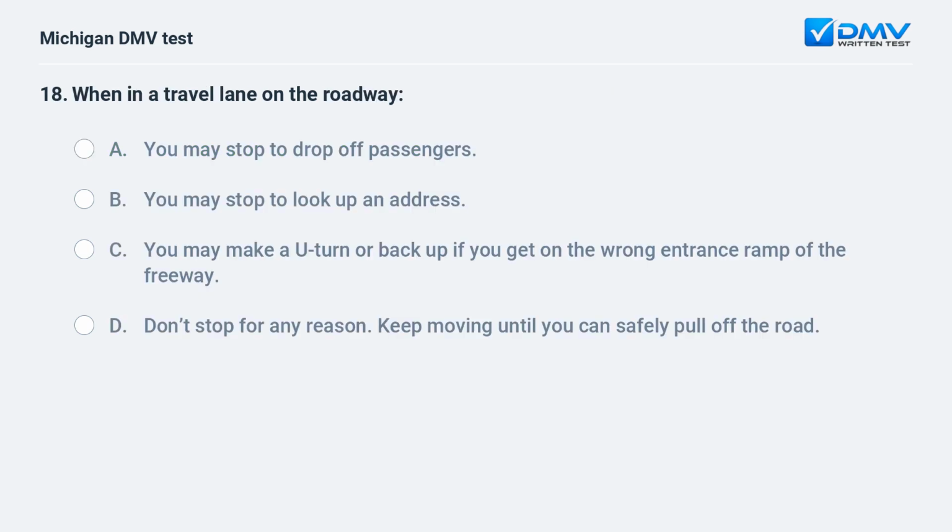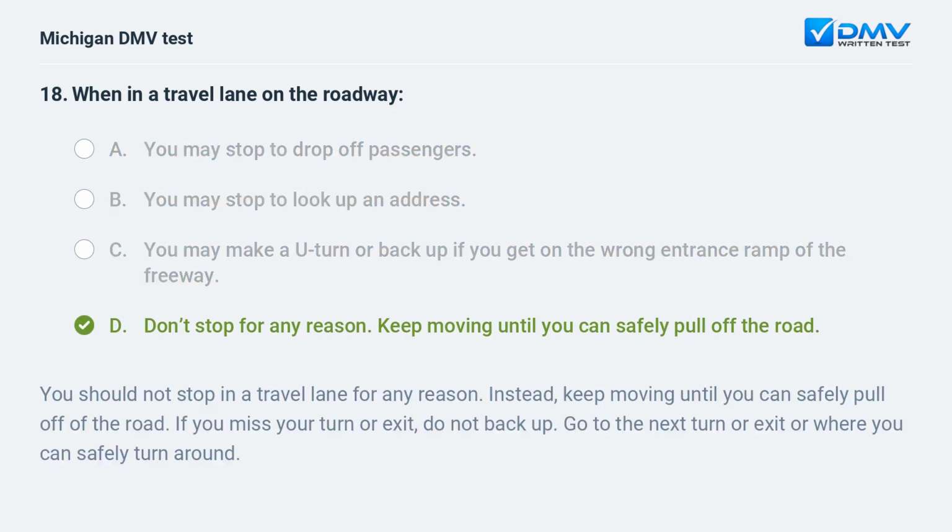When in a travel lane on the roadway? A. You may stop to drop off passengers. B. You may stop to look up an address. C. You may make a U-turn or back up if you get on the wrong entrance ramp of the freeway. D. Don't stop for any reason. Keep moving until you can safely pull off the road. D. Don't stop for any reason. Keep moving until you can safely pull off the road.